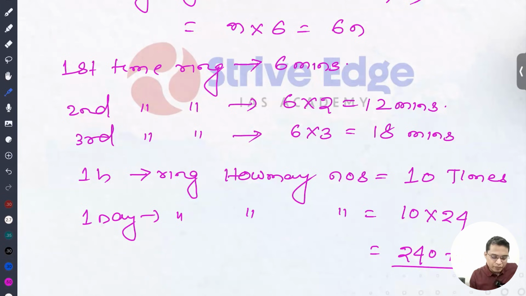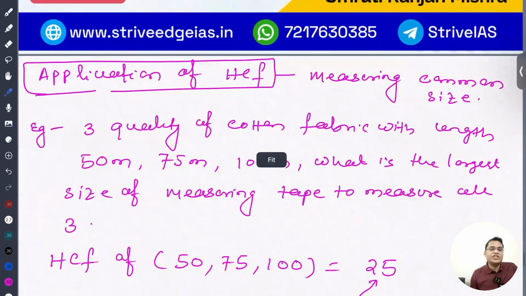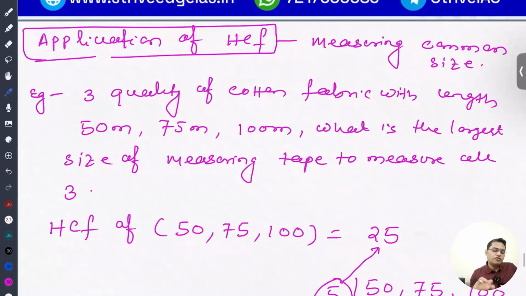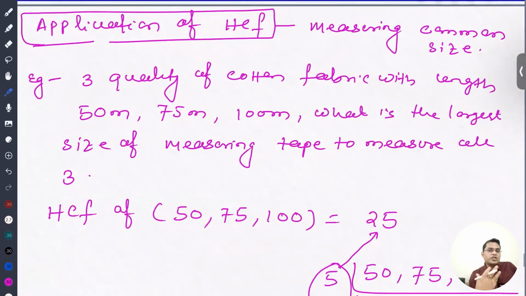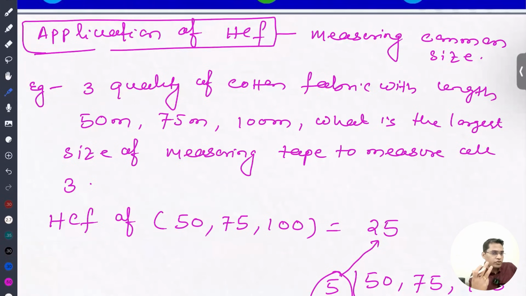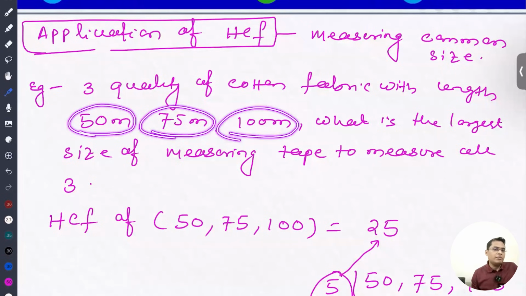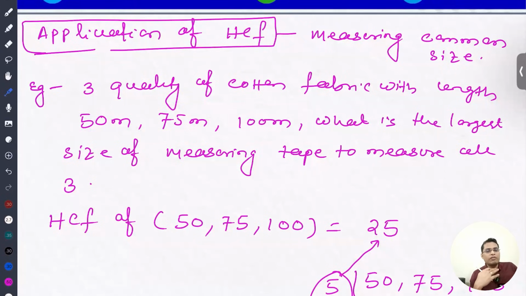आगे बढ़ते हैं. So next is application of HCF. Whenever we need to find the highest common factor, we use HCF. For example, measuring the common size. In a garment shop, we have three cotton fabrics, with lengths 50 meter, 75 meter and 100 meter. But what I want to do is measure everything.